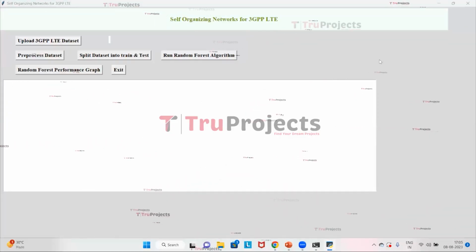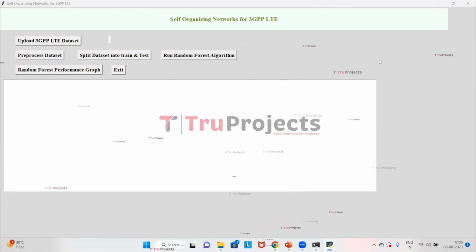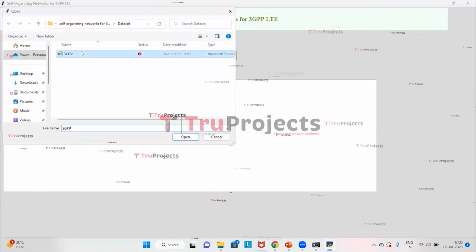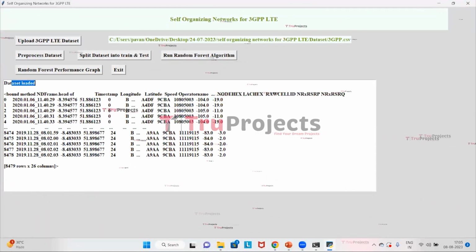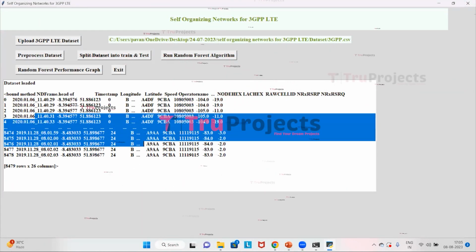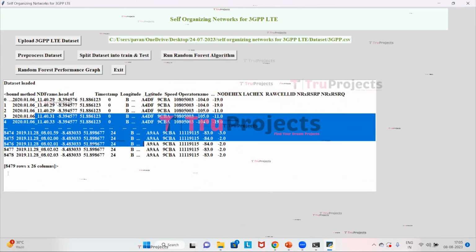This is the graphical user interface of the project. With this, we will be interacting with the program, and this is created by using the Tkinter library. So first click on the button Upload 3GPP LTE dataset to upload the data. Select the 3GPP data and click on Open. Here it is confirmed that the dataset is loaded, and here we can view a few records of the data. And here in the data we have 8479 rows and 26 columns.